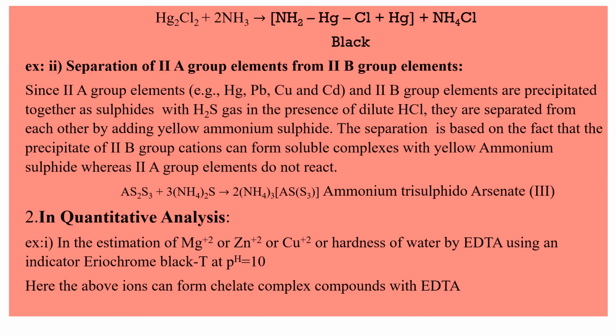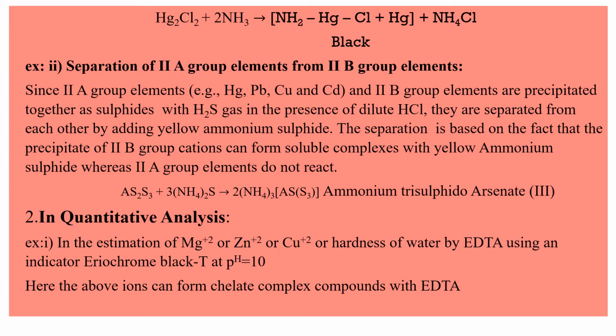Okay, so you can observe the reaction given below. When arsenic sulfide is treated with yellow ammonium sulfide, it is giving us a complex, that is ammonium trisulfidoarsenate. Okay, this is about separation of 2A group elements from 2B group elements.